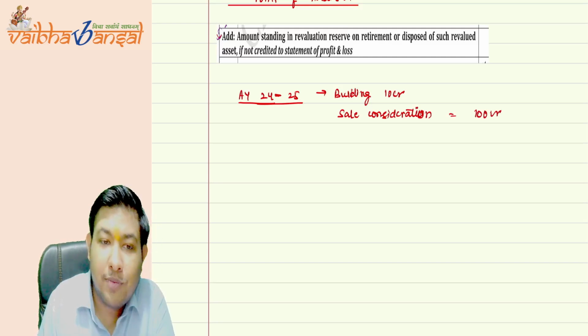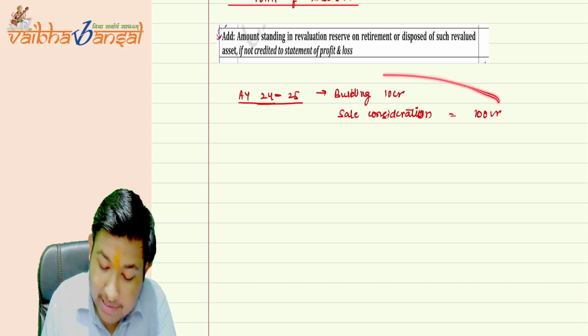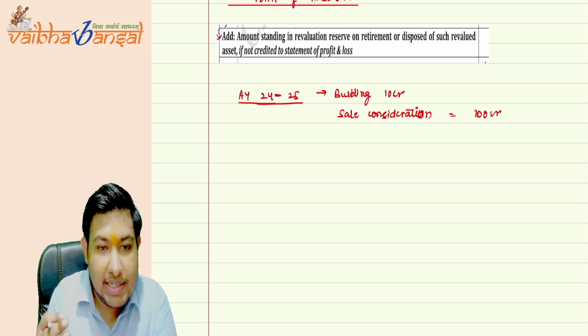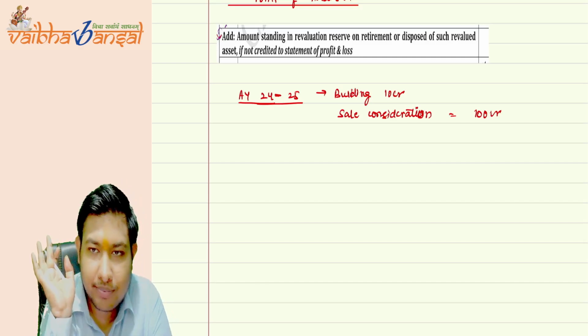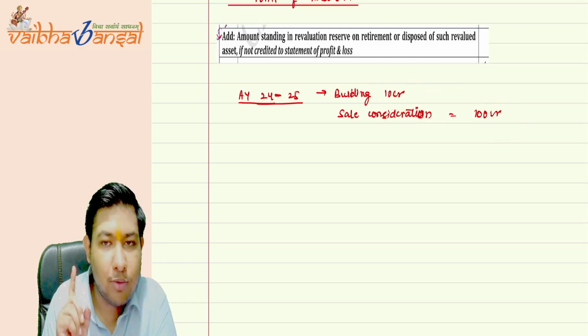So I was supposed to pay capital gain tax on the amount of 90 CR. Is this clear? The 90 CR should be the net profit that should be added in the net profit.